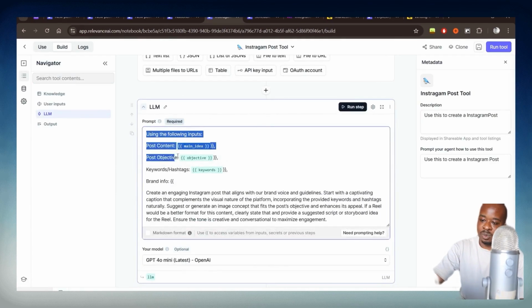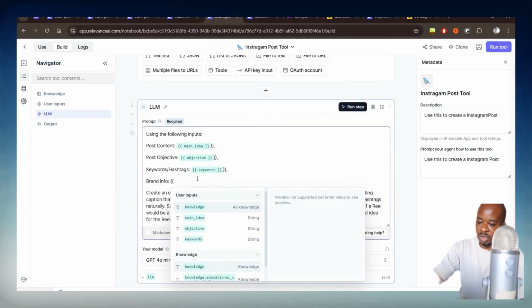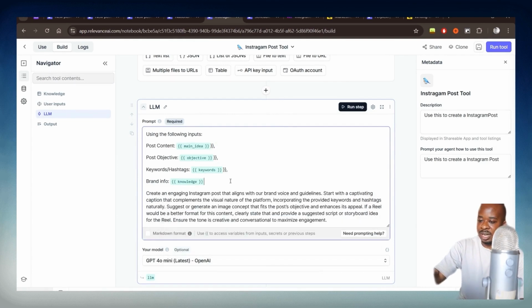And this is where I've included this prompt right here. We just need to add the knowledge here. And this prompt will essentially allow us to create the actual Instagram ideas for the post, using the following inputs: post content of the main idea, post objective, and the keywords.